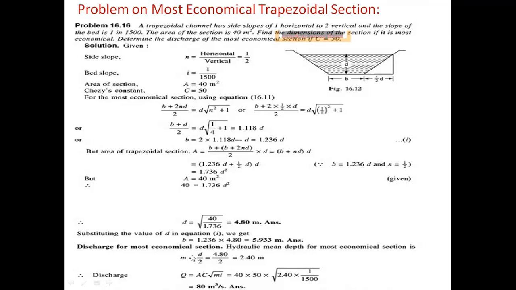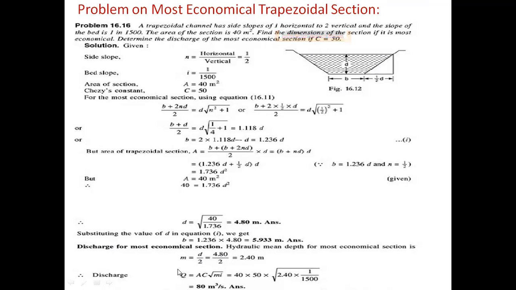Now find the discharge of the channel. The question asks us to determine the discharge of the most economical trapezoidal channel. For this, the hydraulic mean depth m equal to d by 2, which is 4.80 by 2. The m value is 2.40 meters.